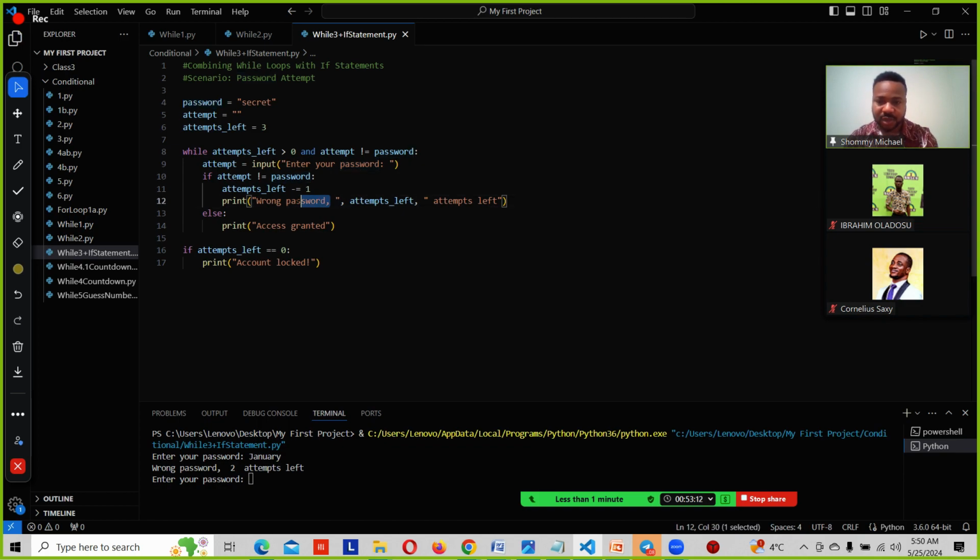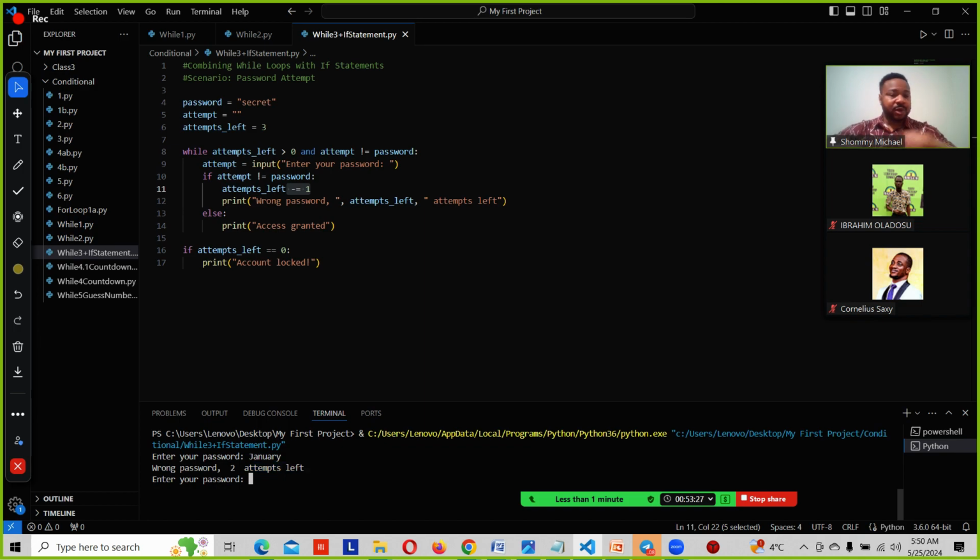Wrong password. And immediately it prints wrong password, it is going to remove 1 from this attempt left. That's why it said wrong password, 2 attempts left.